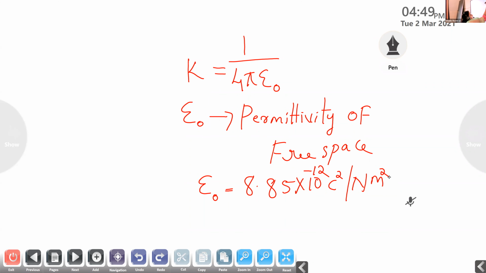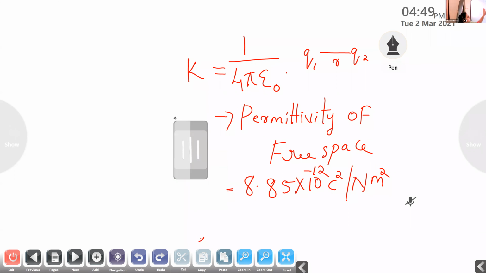So we are considering two charges Q1 and Q2. They are separated by a distance R. We are placing these two charges Q1 and Q2 in a free space. This free space or vacuum is able to permit the electric field. That is what is known as epsilon 0. It is the permittivity of the free space, and its value is 8.85 into 10 raised to minus 12 Coulomb square per Newton meter square. Is it clear? Yes, ma'am.